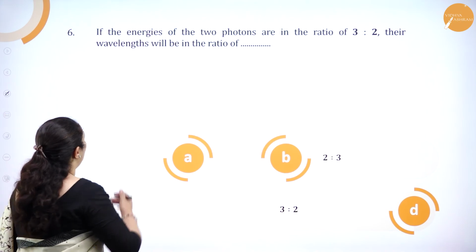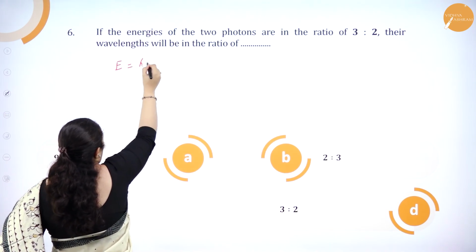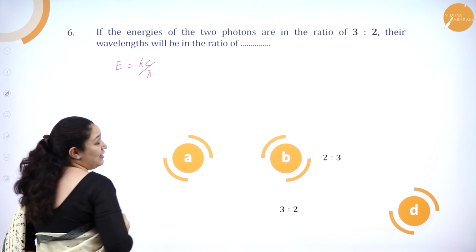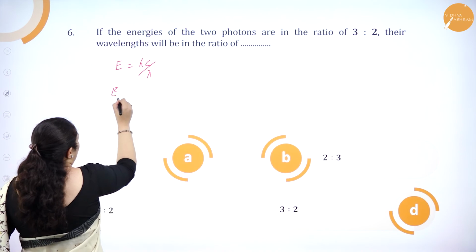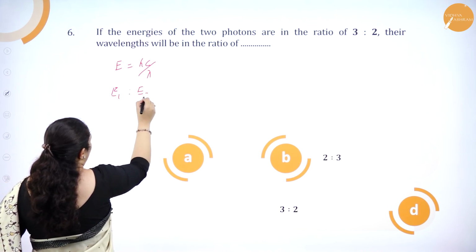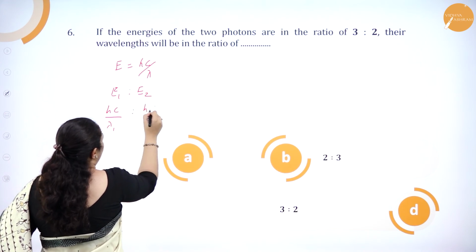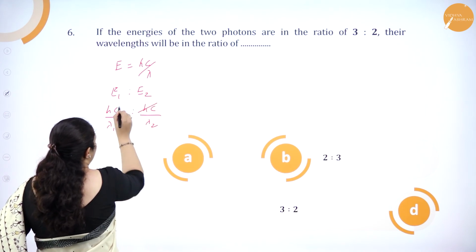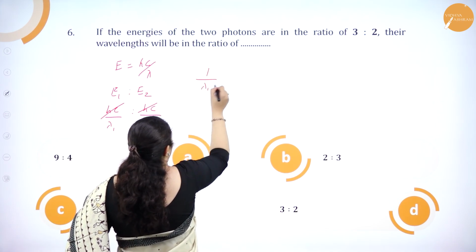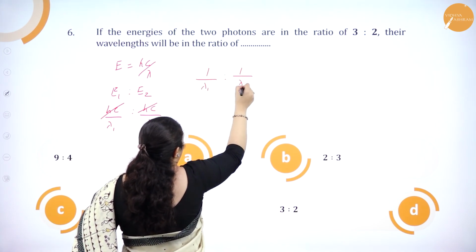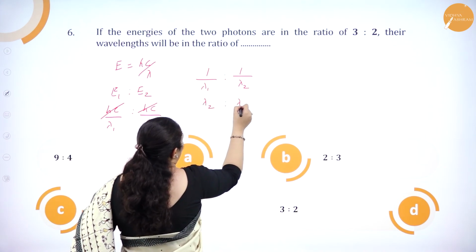We know that E is equal to hc by lambda, that is the energy of the photon. So I'll take the ratio as E1 is to E2. So this is hc by lambda 1 is to hc by lambda 2. hc gets cancelled. So it will be 1 by lambda 1 is to 1 by lambda 2, which I'll take to the other side to get it onto the numerator.